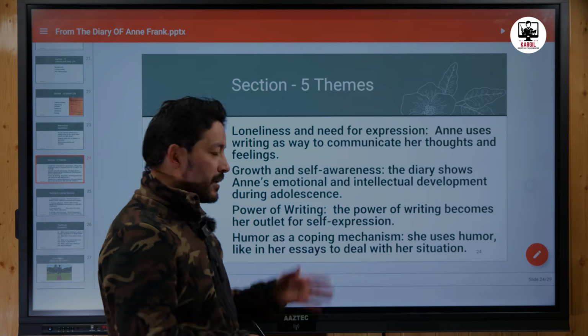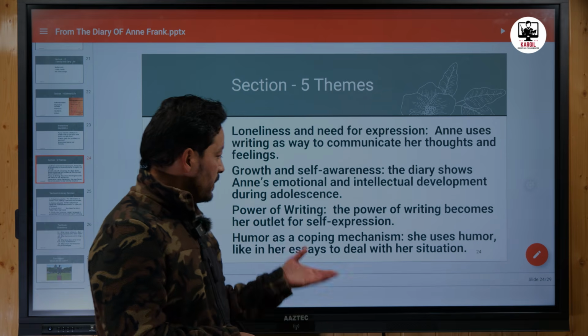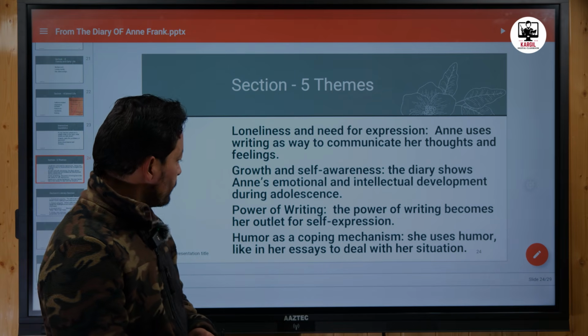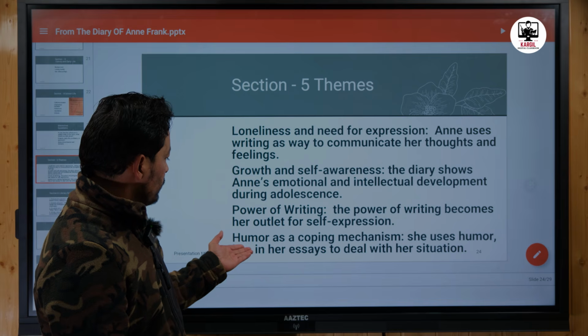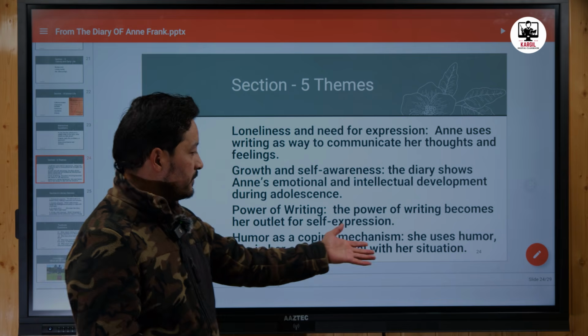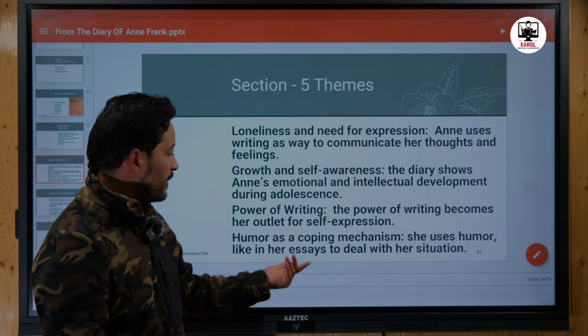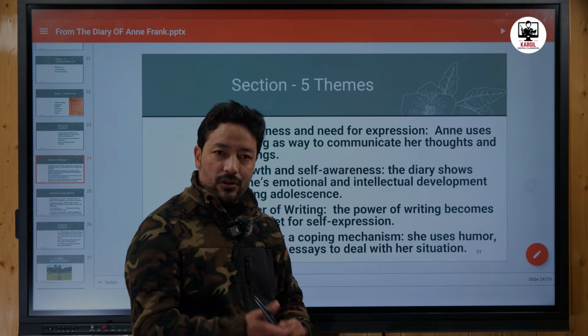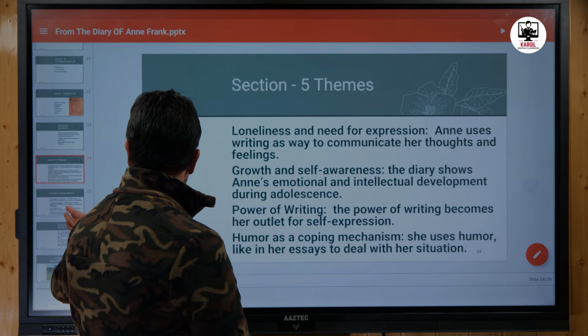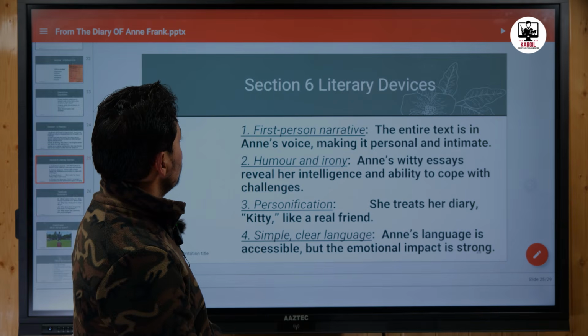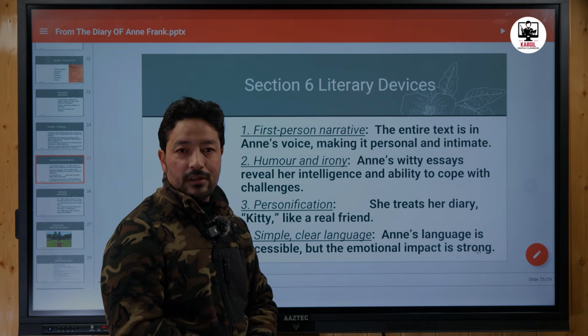And the next theme we find is the power of writing. The power of writing becomes her outlet for self-expression. And then we have a theme, humor as a coping mechanism. She uses humor, like in her essays, to deal with such situations.